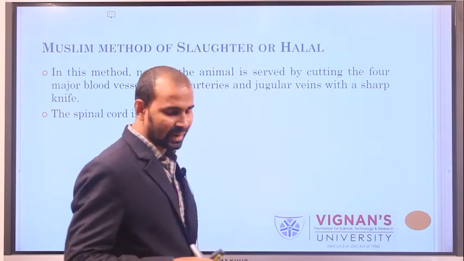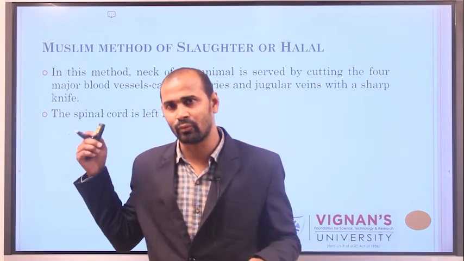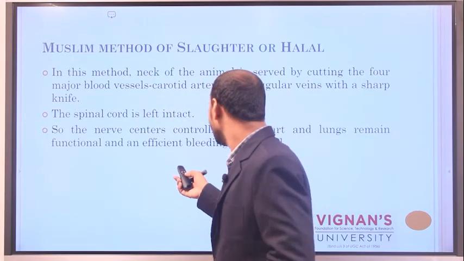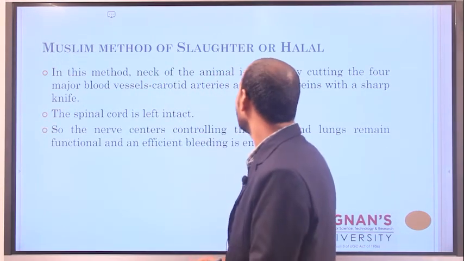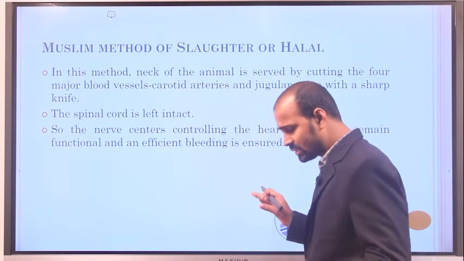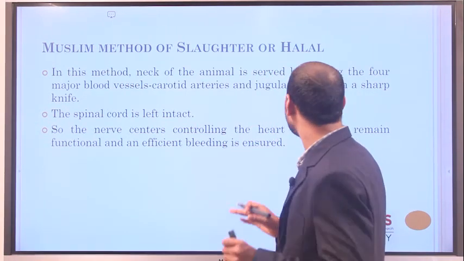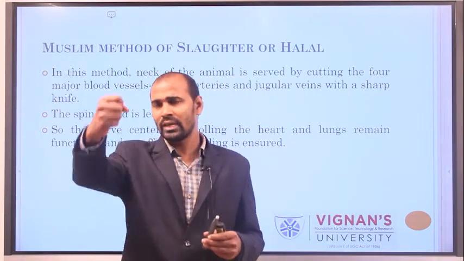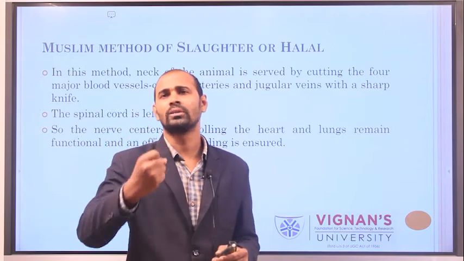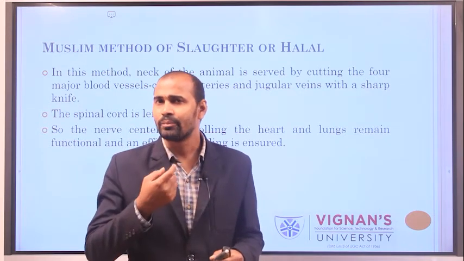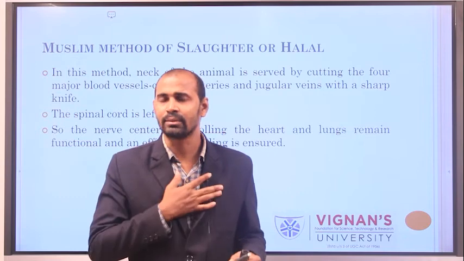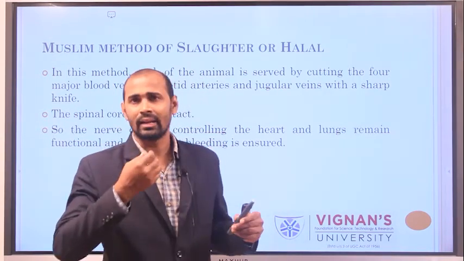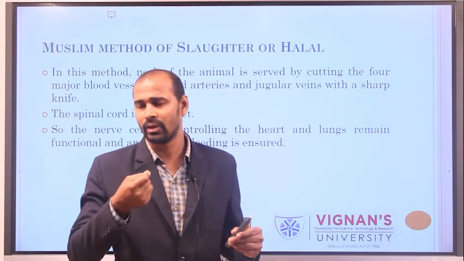The spinal cord is left intact in the halal method. The central nervous system should keep controlling the heart and lungs. During slaughtering, they make sure not to cut the heart vessels, heart muscles, heart nerves, or the lung vessels and nerves.